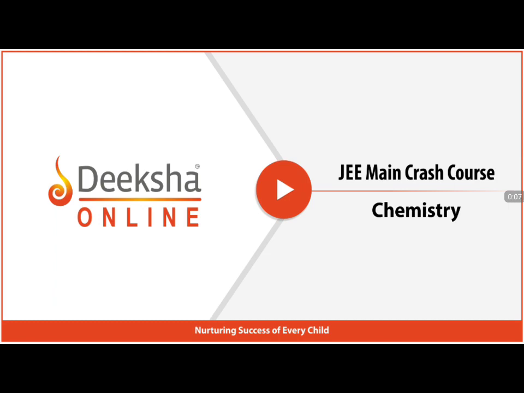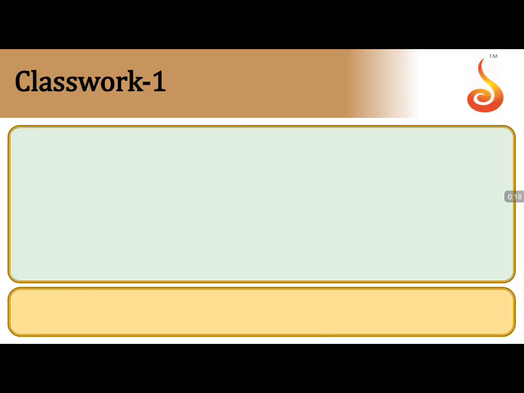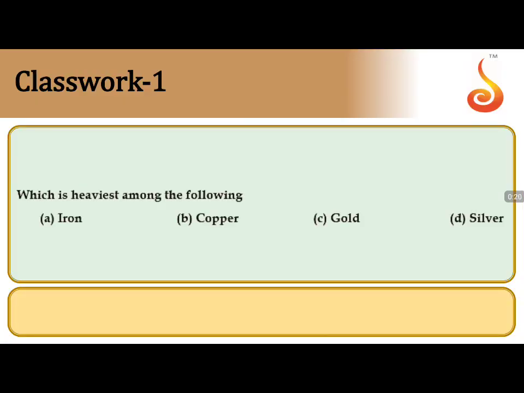In the crash course program, we are going to discuss the questions related to the topics D block, F block, metallurgy and surface chemistry. Let us go to question number 1. Which is the heaviest among the following? The options given are iron, copper, gold and silver.